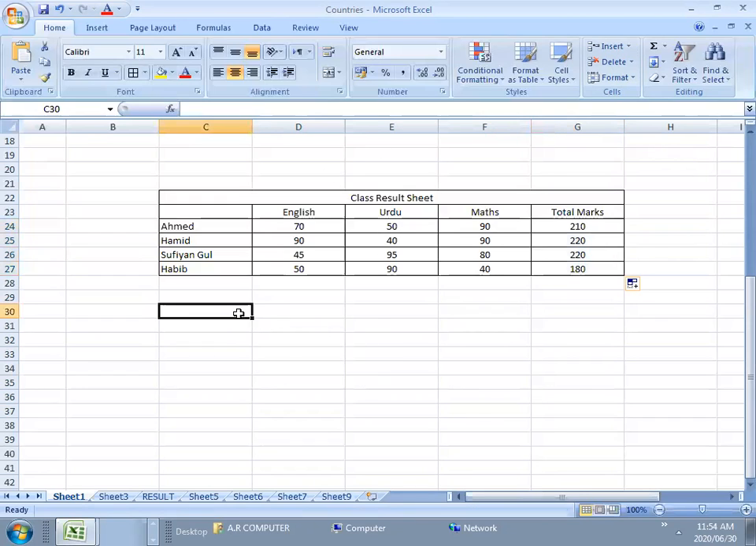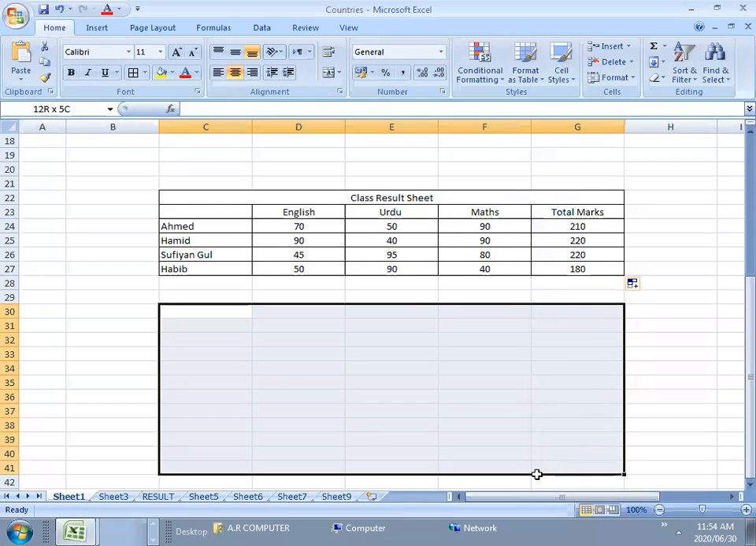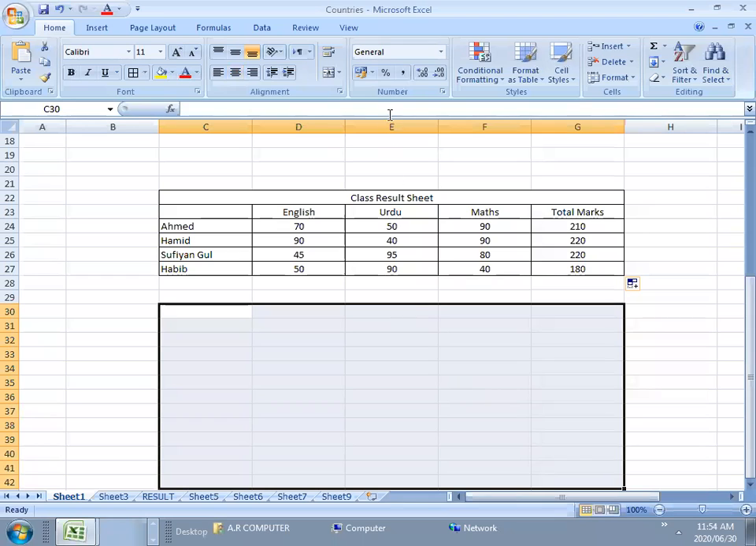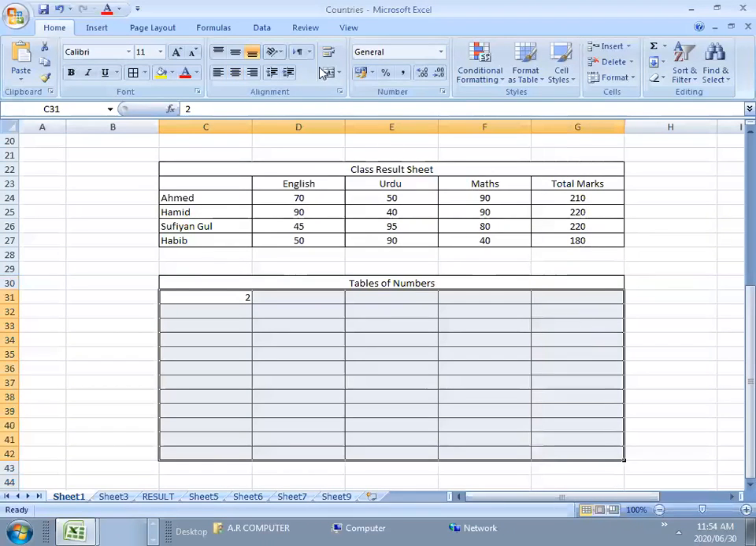Now, another short thing I am doing, like making tables, right? Tables of numbers. I am again applying all borders, right? I am merging it and typing it: tables of numbers, right? Now, if you want to show it in the center, you will select all these and go to the alignment.